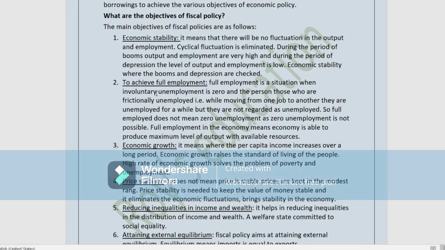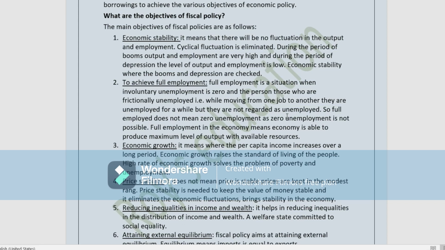Next point, to achieve full employment. What is full employment? Full employment is a situation where involuntary unemployment is zero, and the persons who are frictionally unemployed are not counted. What is the meaning of frictionally unemployed? The person is moving from one job to another. They are still unemployed for a while, but they are not regarded as unemployed.